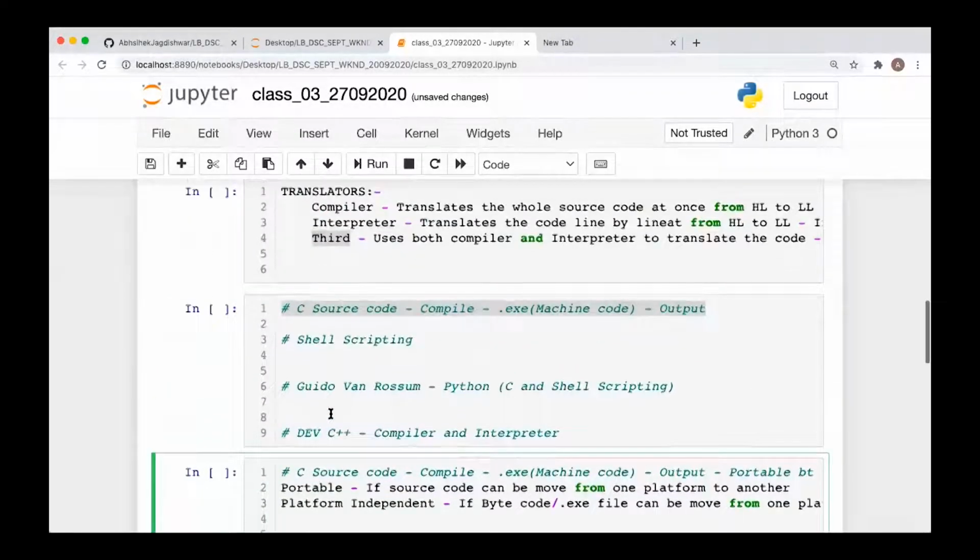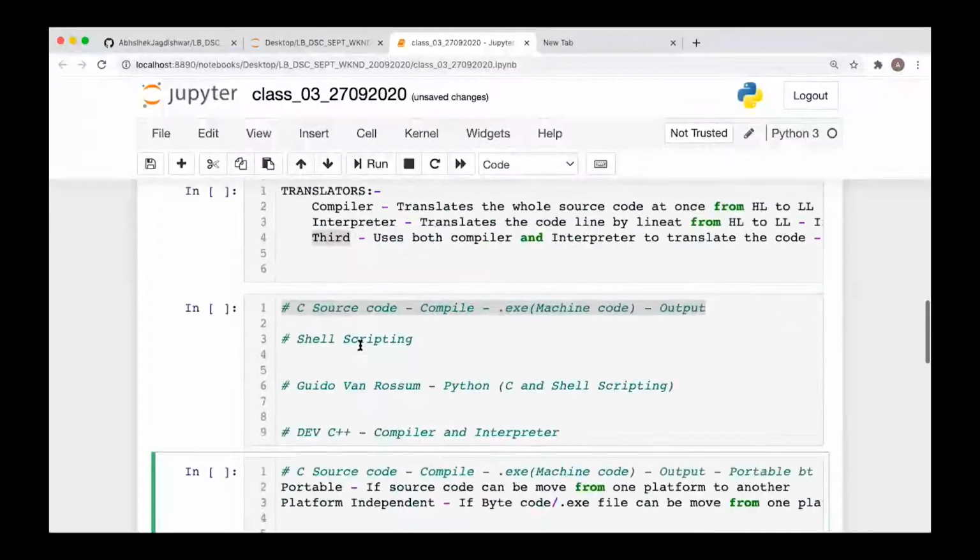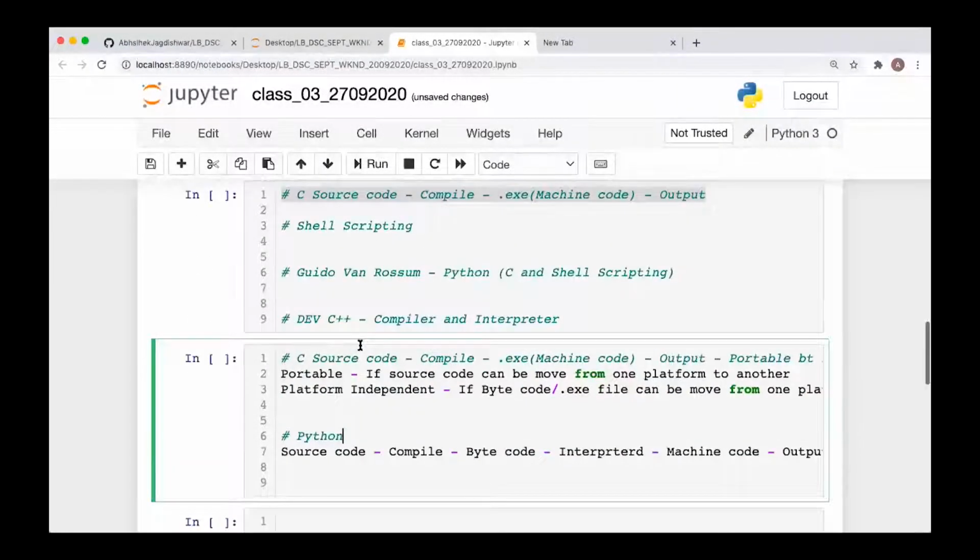Which language is not portable? Low level programming languages are not portable. Source code written in low level programming languages will not be able to move from one platform to another.